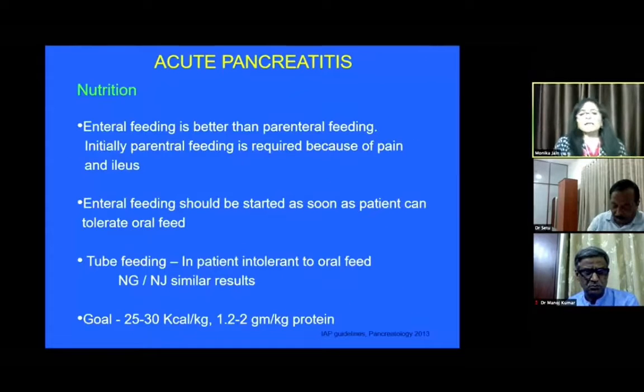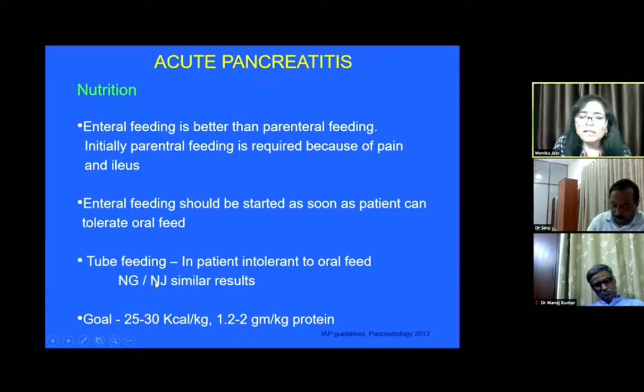The second is tube feeding in the patients who are intolerant to oral feed. But what should be the route? Nasogastric or nasojejunal? The issue was studied in different trials, and it was seen that nasogastric was as good as nasojejunal, as these were compared as far as the mortality, the infection, or tracheal aspiration is concerned.